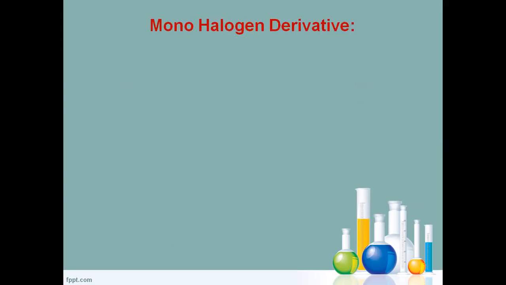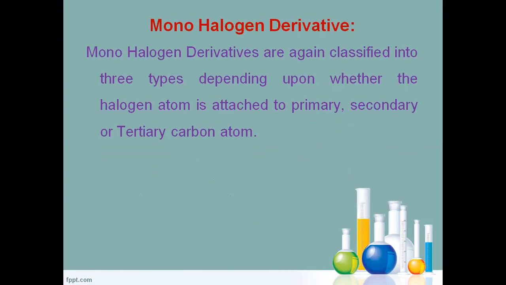When you come to the monohalogen derivatives, in a hydrocarbon one of the hydrogens is replaced by halogen. The formed compounds are called monohalogen derivatives.